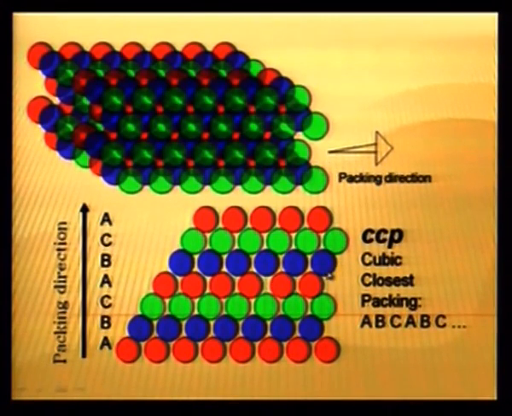Repetition of this pattern you can see from the direction of packing, and from the top you can clearly see the side view. This is one layer, second layer is different, third layer is different, fourth layer is identical to the first. This kind of arrangement results in cubic close packing of the structure.